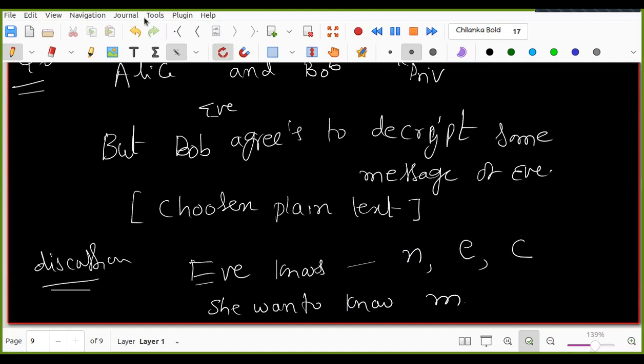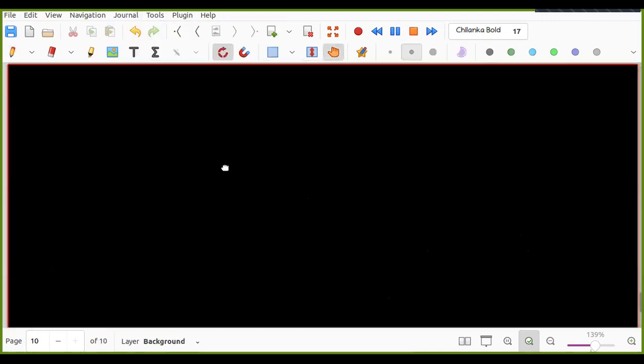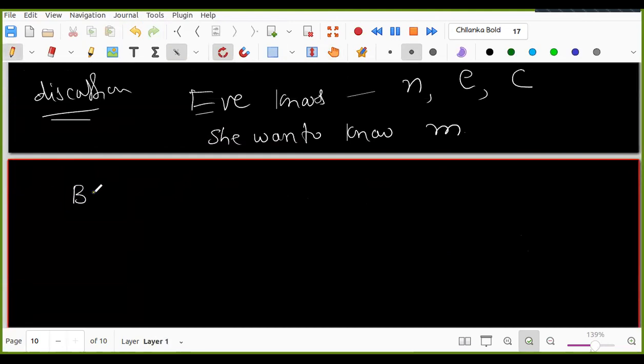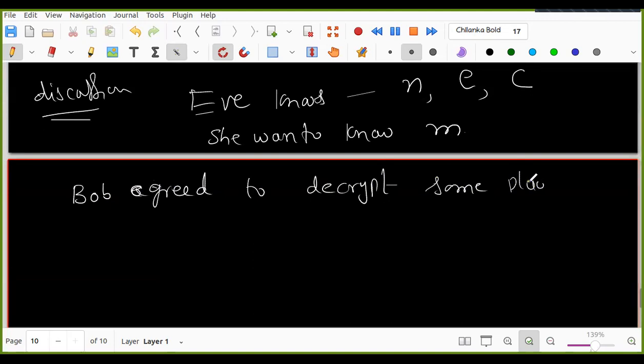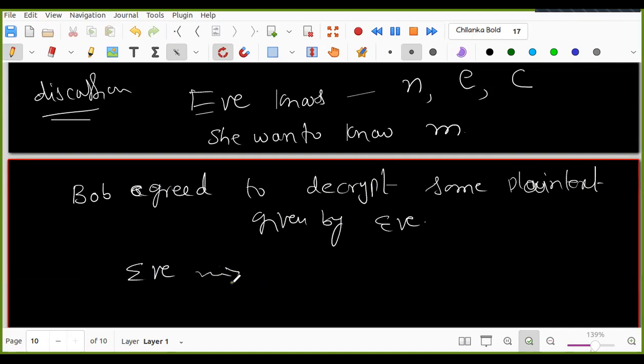But what did Bob agree to? Bob agreed to decrypt some plain text given by Eve. What will Eve give? Listen carefully. Eve is giving 2 power E into C to Bob.